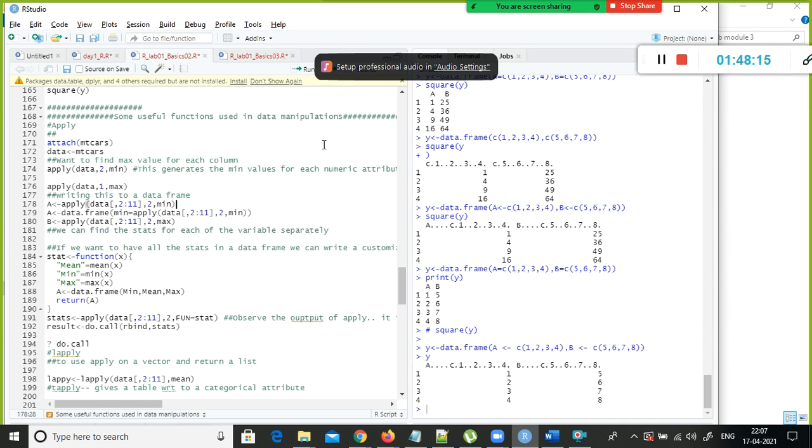Map function we discussed. Reduce function we discussed. What is the apply function? The apply function you can apply on a series as well as a data frame, whereas applymap you can apply only on the data frame. Yeah, very good, superb, right? So when will you use the map function? To perform some kind of encoding. Yeah, for a categorical variable, if you want to do some kind of encoding, you can use the map function.